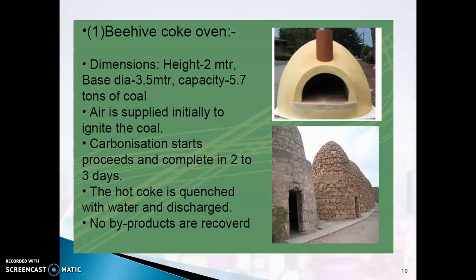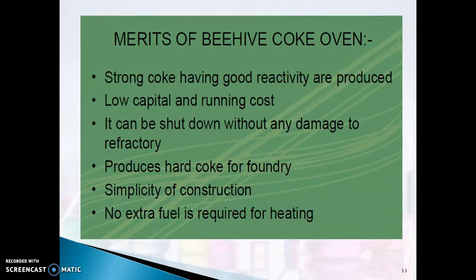The hot coke obtained after 3 days is quenched. I showed you, remember, quenching with water, and it is discharged. As I told you, you don't get many byproducts in your beehive oven. Now, merits of the beehive oven. You get strong coke, no doubt, because coal is converted at a very high temperature at a steady rate, and the whole process happens at a very cheap cost.